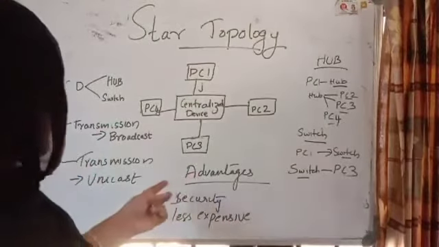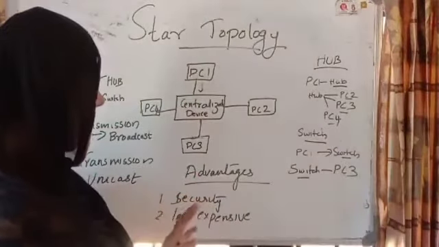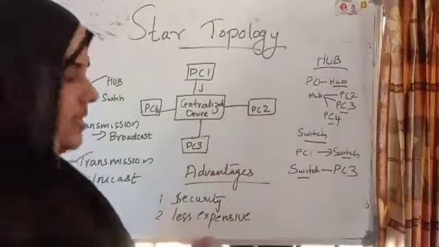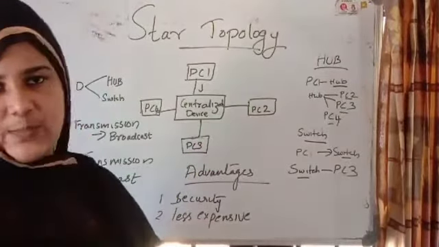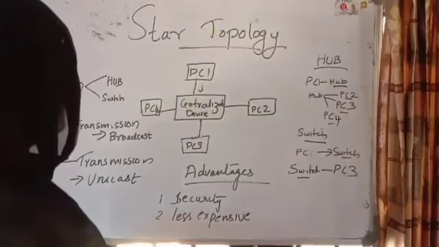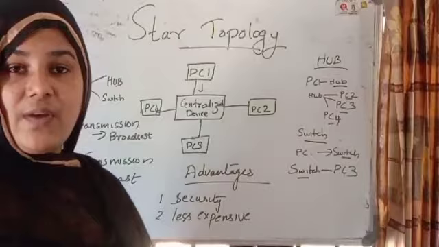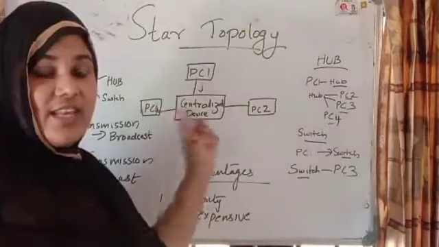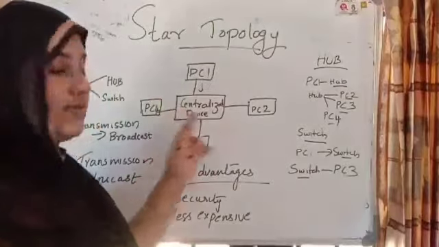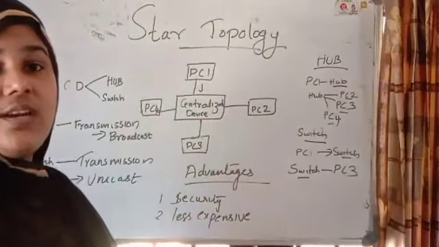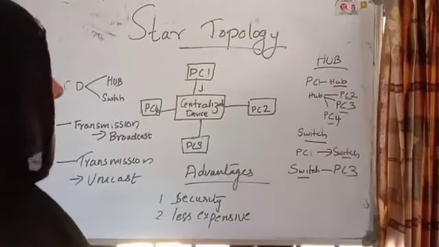So what are the advantages? Security is there if you are using switches. And it is less expensive also, like bus topology. And what is the main disadvantage of this? If anything happens to this centralized device, the full network will be collapsed, destroyed.